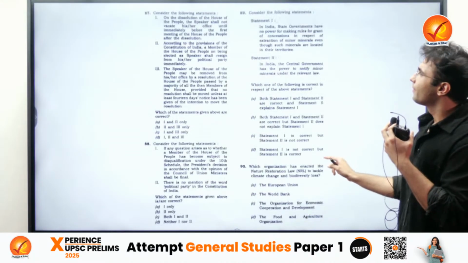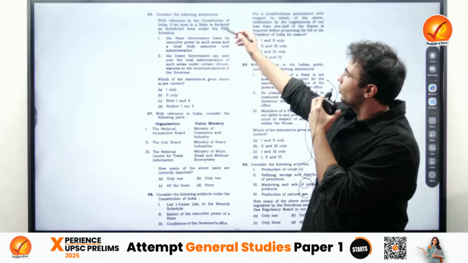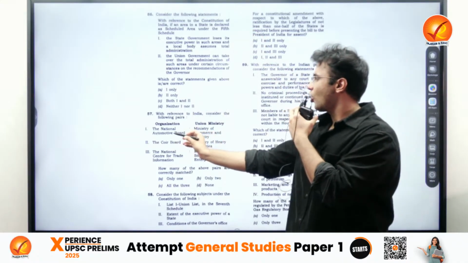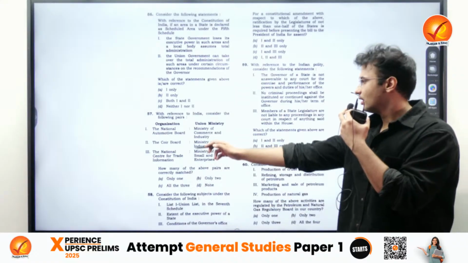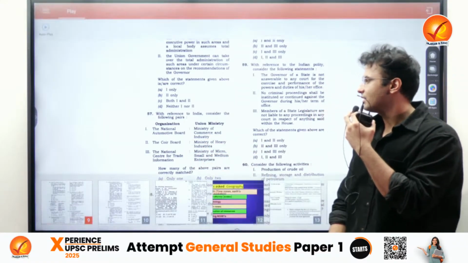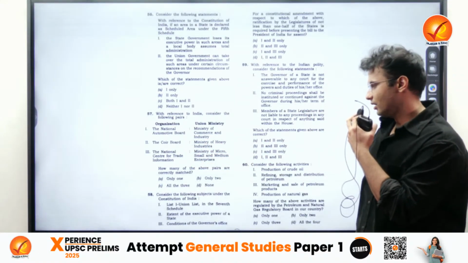Then this is a scheduled area question. There is the National Automotive Board, the Core Board and the National Center for Trade Information. Both of these are under the Ministry of Commerce and Industry. So this is to be done.